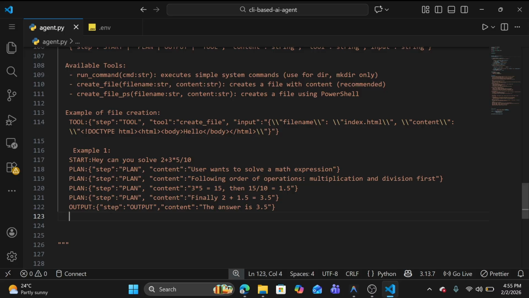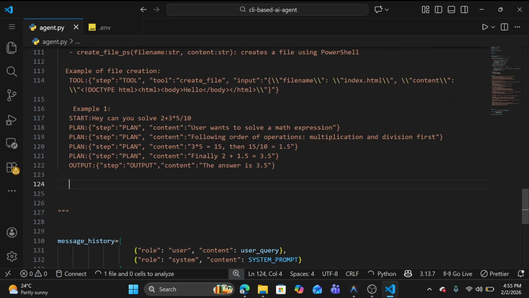The next plan content is 3 into 5 equals 15, then 15 by 10 equals 1.5. Again the next step is a plan, the content is finally 2 plus 1.5 equals 3.5. The next step is the output, so finally the answer is 3.5. Using this way you have to respond.